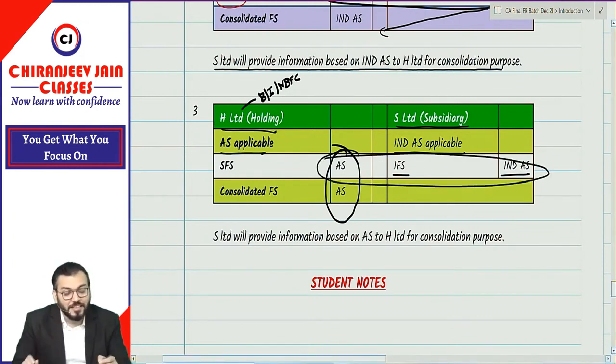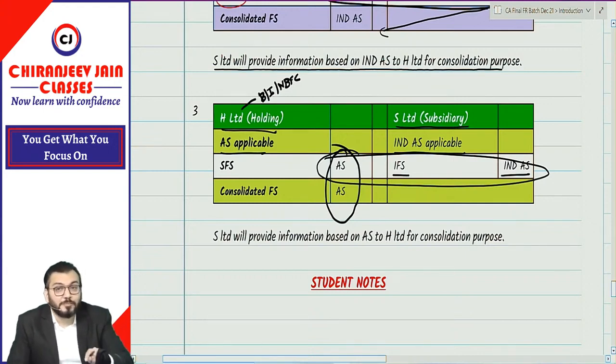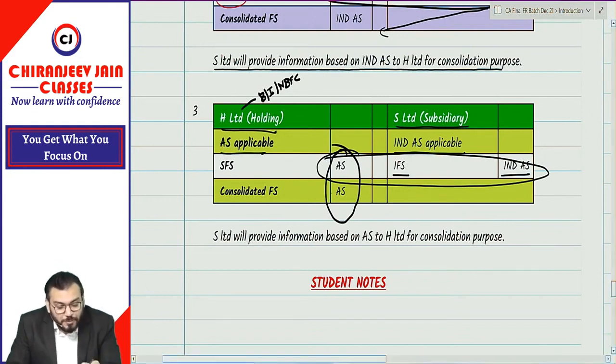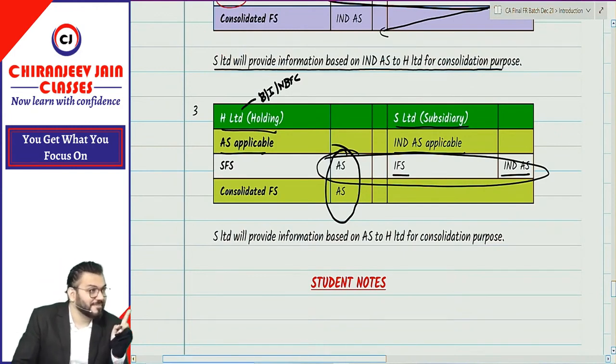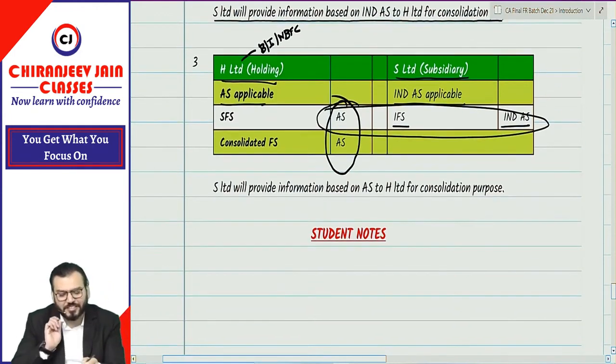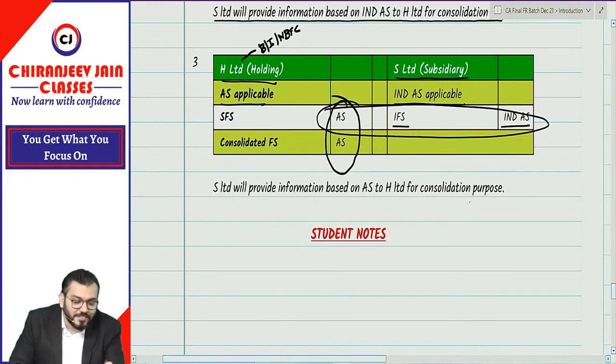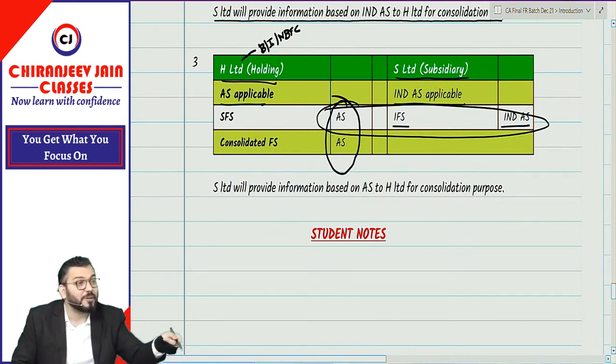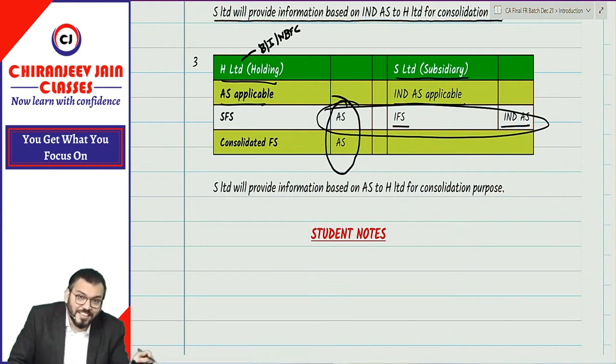No. It means S Limited will provide information to H Limited based on accounting standard, because the CFS needs to be prepared as per the applicability criteria of the parent company. Understood? Yes, sir. So in this case, S Limited will provide information based on AS to H Limited for consolidation purpose. For reporting purpose, they need to prepare financial statement based on Ind AS.